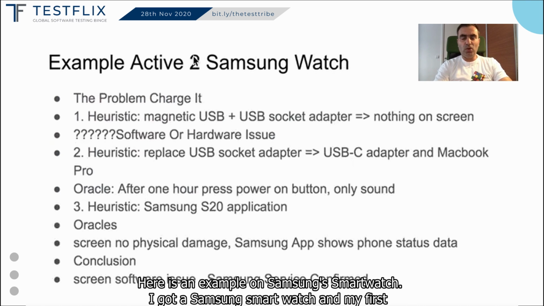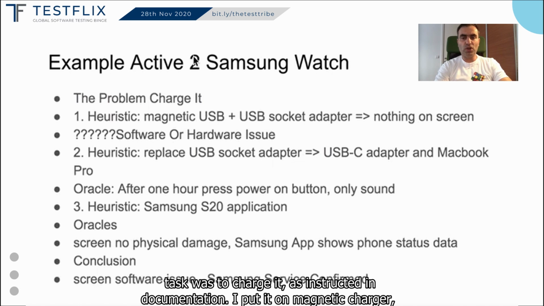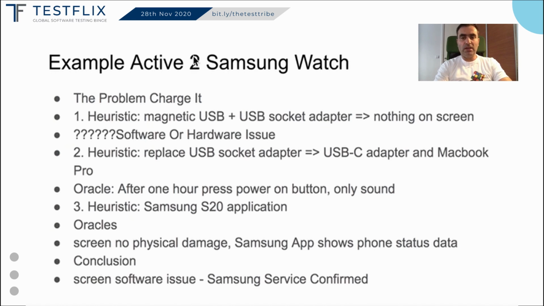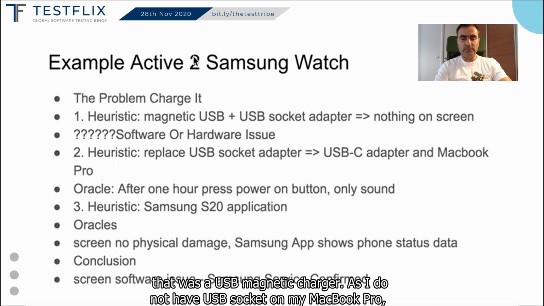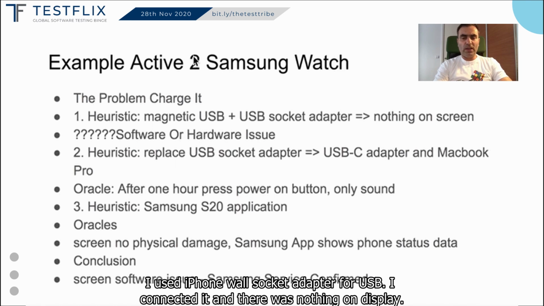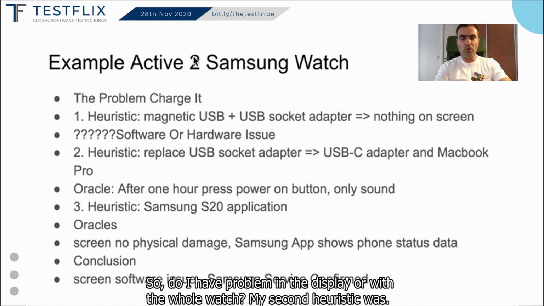Here is an example with a Samsung SmartWatch. I got a Samsung SmartWatch and my first task was to charge it as instructed in the documentation. I put it on a magnetic charger. That was a USB magnetic charger. As I do not have a USB socket on my MacBook Pro, I used an iPhone wall socket adapter for USB. I connected it and there was nothing on the display. So, do I have a problem with the display or with the whole watch?